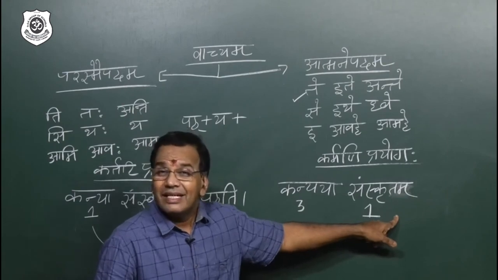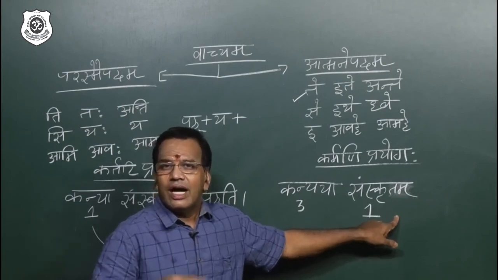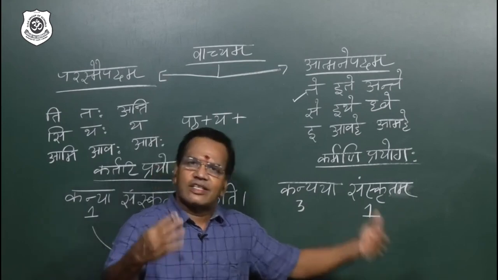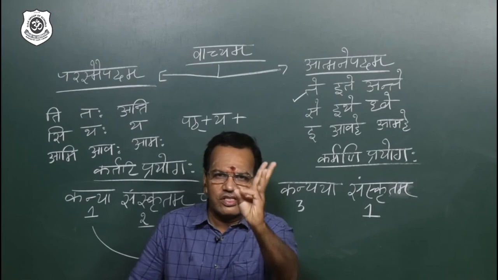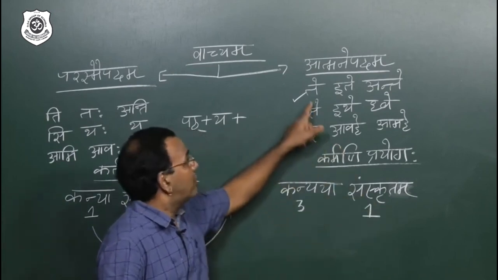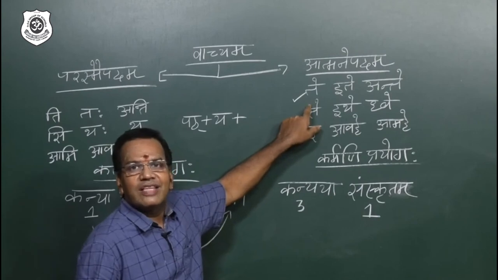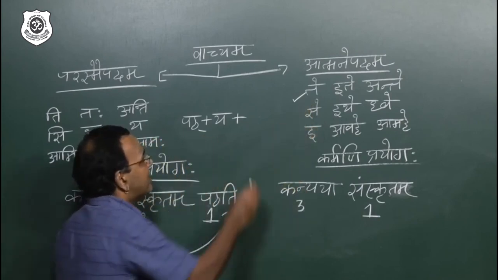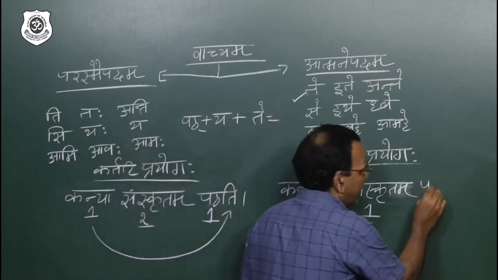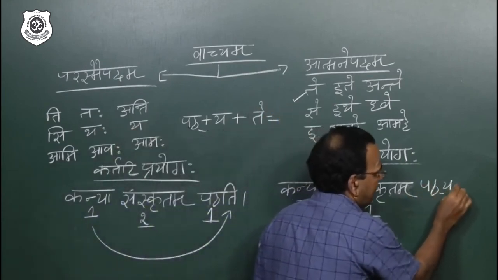What person? Neither I nor you. Aham avam vayam, it is not coming. Tvam yuvam yuyam, it is not there. Then it is third person. Yes, you understood, this is third person. And what number? It is singular. So what is the third person singular formula? Te. So add pat plus ya plus te. You got the answer. Kanyaya Sanskritam Pathyate.